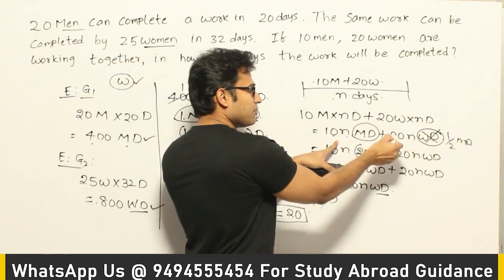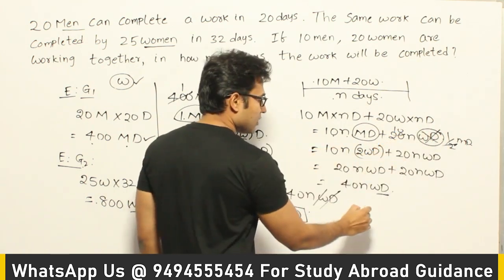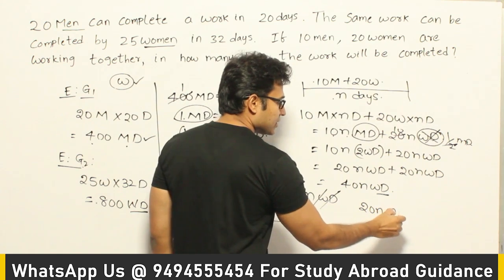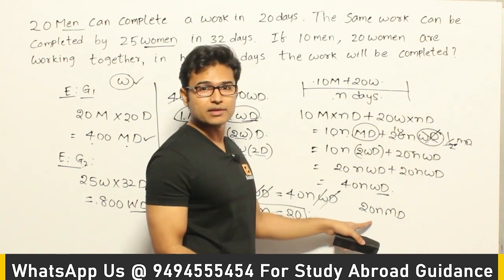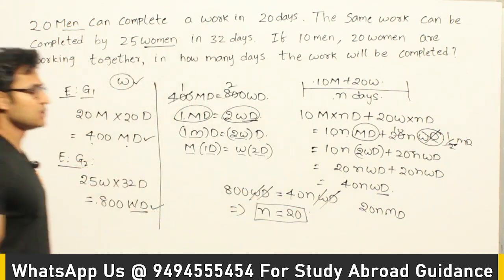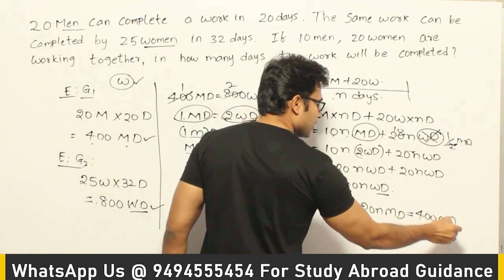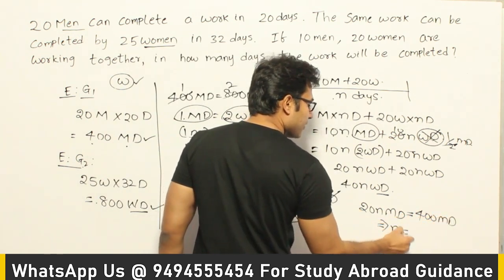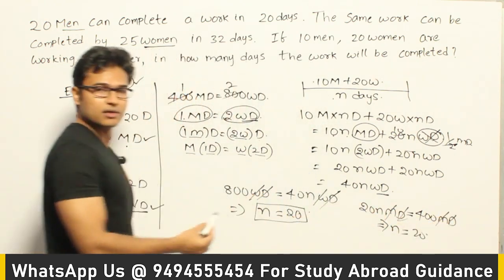10n men days plus 10n men days, which is nothing but 20n men days. If you try to write this expression in terms of men days, you are going to get this. Now instead of equating it to this one, you are supposed to equate it to this one, which is equal to 400 men days, isn't it? Now again you are going to get n as 20. Either you go this way or that way, same thing.